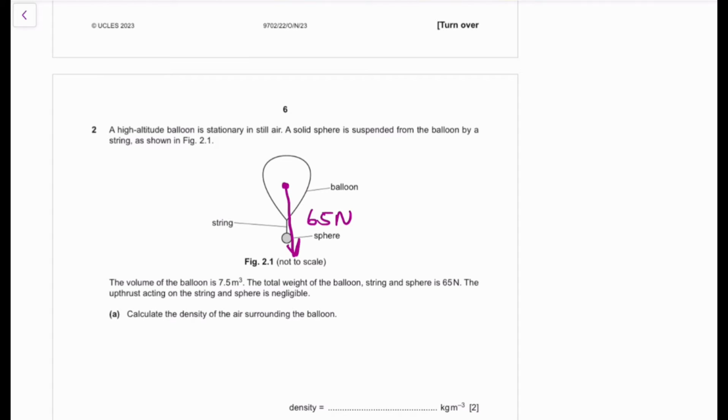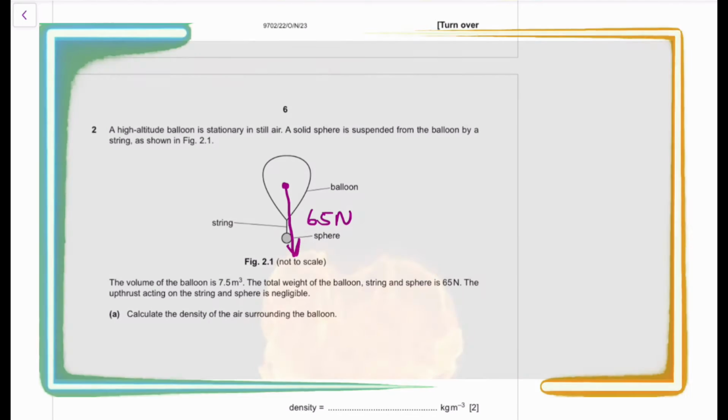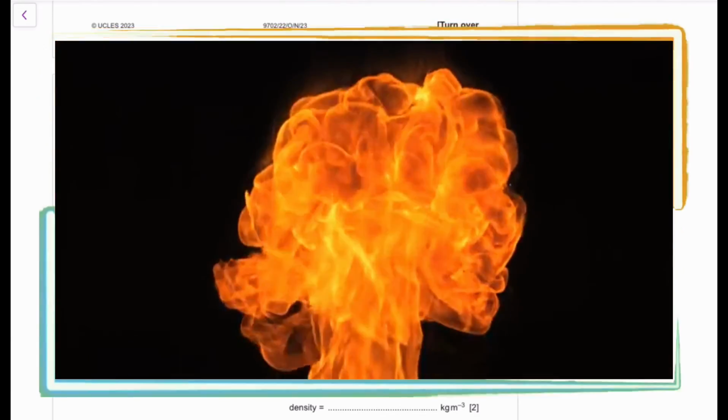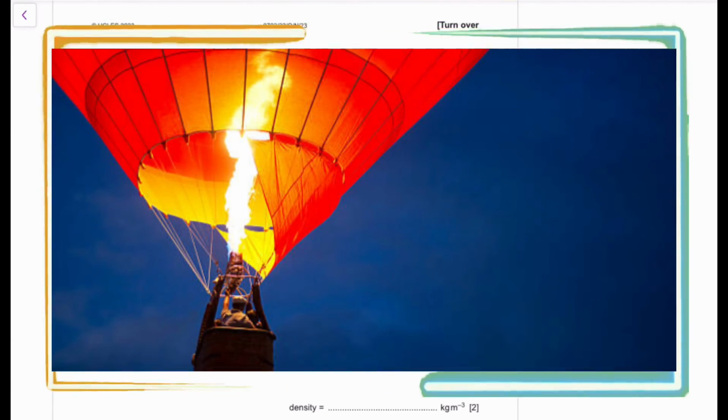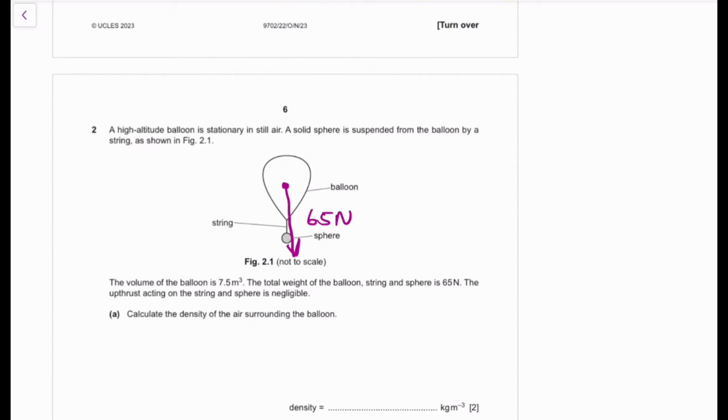Like the hot air balloon is pumped with fire, right? So the fire pumps the whole hot air balloon up, and as that happens, it rises. And if it stops, it starts falling down because of the weight. So if you don't have a force upwards, there's going to be a problem. But that force is generated by the upthrust, right? So we're going to have a force up that is due to the upthrust.